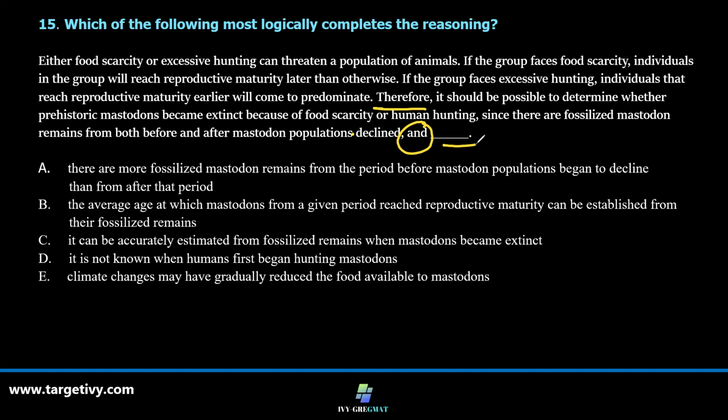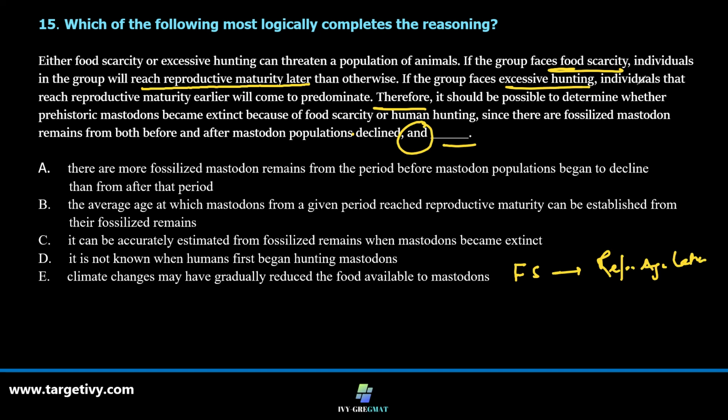So this argument comes out with a few facts that for any extinct animal, the reason for the extinction may be because of food scarcity or due to excessive hunting. Food scarcity leads to reaching reproductive maturity age later.